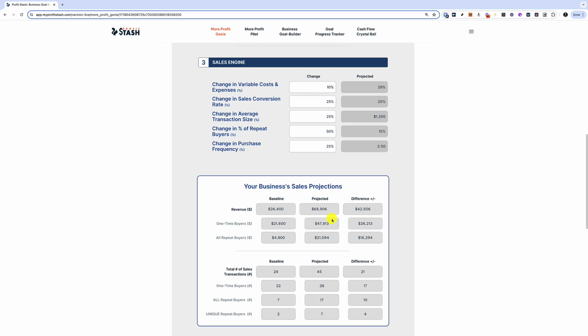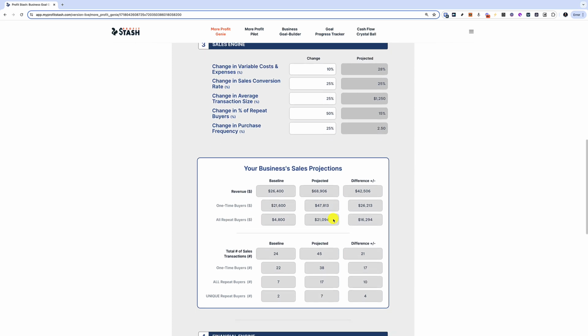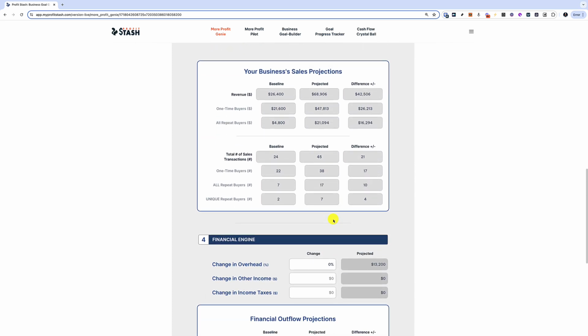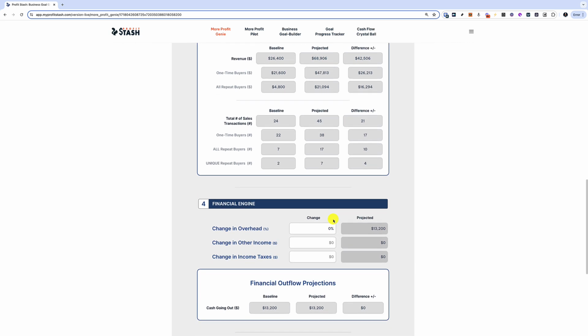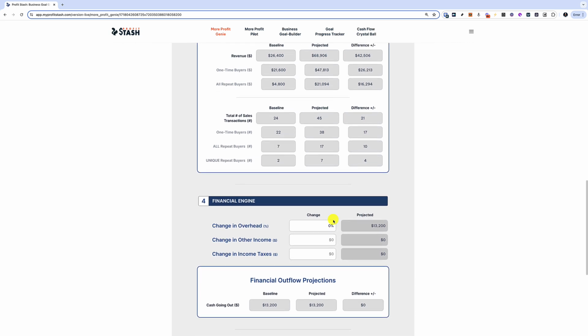Now, in this tool, the More Profit Genie, what I didn't show yet is there is a financial engine that we can play with here, but it's still not going to help the fact that these marketing and sales numbers we just made up still may not be enough for the business to be solvent, right?